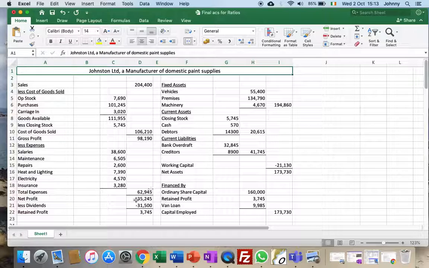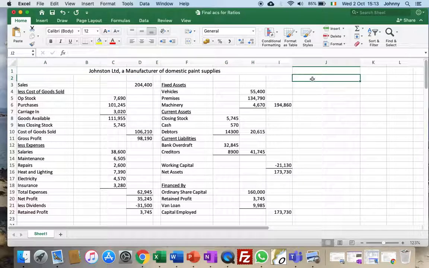So I want to find out this profit here, is it good profit? So we're looking at profitability. Now there are two groups of people who invested money in the business. They are shareholders, they put in capital, and they allowed the business to keep the profit, because the profit that the business makes, ultimately, this 35,000 belongs to the shareholders. It's not belonging to the business. And the shareholders have taken out 31,500 in dividends and allowed the business to keep 3,745.